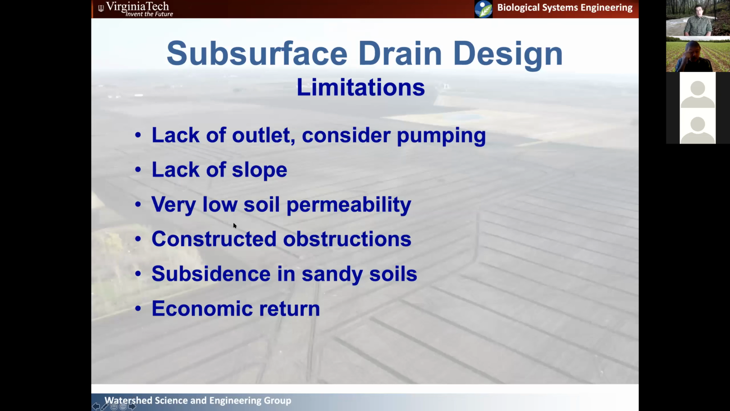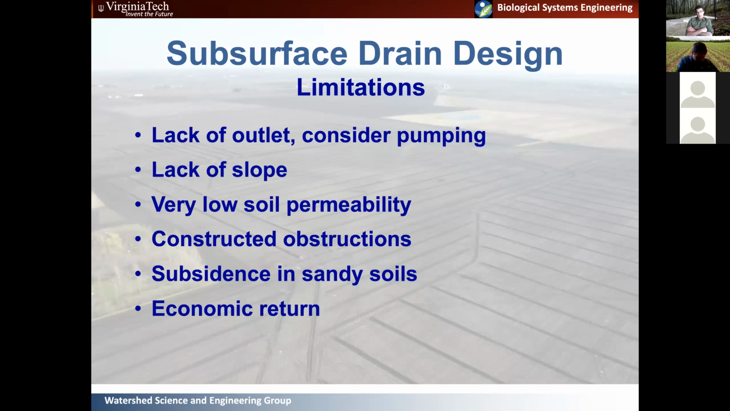Okay, so what are some of the limitations of subsurface tile drainage? Well, one is a lack of outlet, right? So if you don't have enough grade in your system to what they call daylight that tile main into either a ditch or irrigation pond or something, then you're probably going to have to pump that system, which again gets pretty expensive. Lack of slope can also be a limitation.